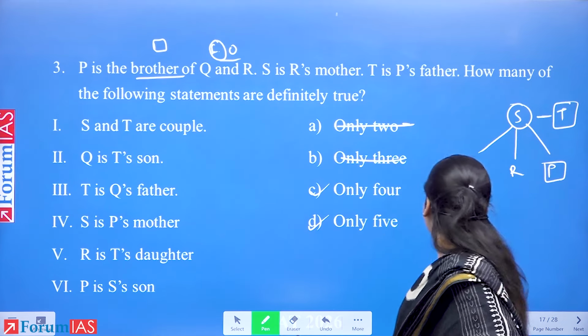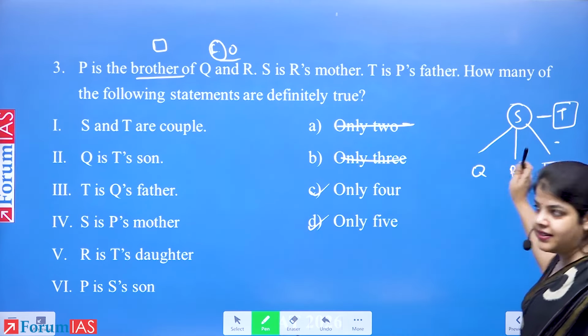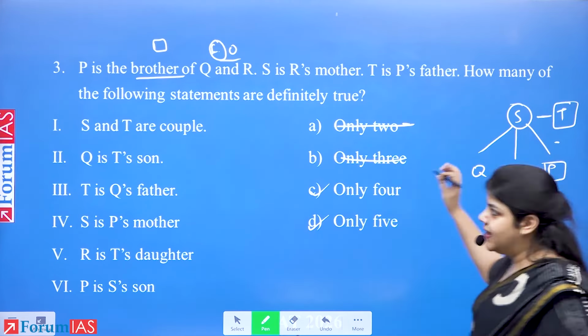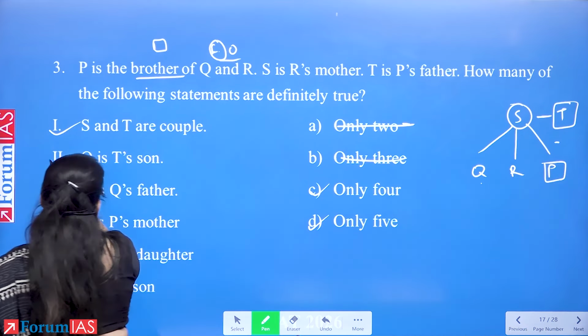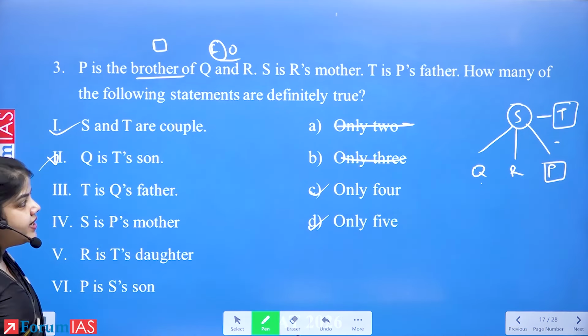S and T are couple. Can we say S and T are couple? Yes. Q is T's son. Can we say Q is a son? We can't say. We don't know the gender of Q, whether it's a son or a daughter. So the second statement is wrong. T is Q's father.